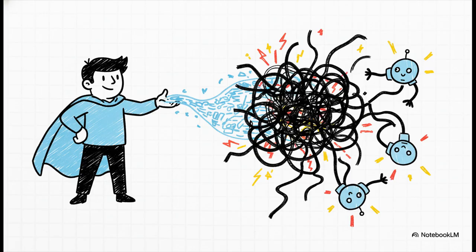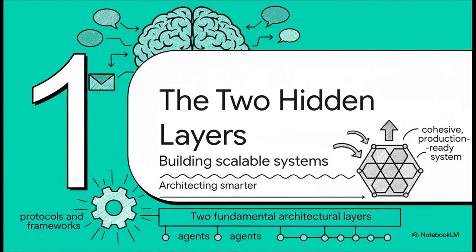This right here is the vibe coding trap. It's where your speed completely outpaces your structure. So the solution here isn't to just code harder, it's to architect smarter. It's all about understanding these two fundamental architectural layers that you're probably missing, the very layers that turn a loose collection of agents into a cohesive, production-ready system.